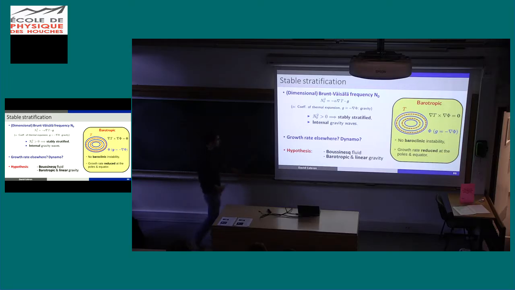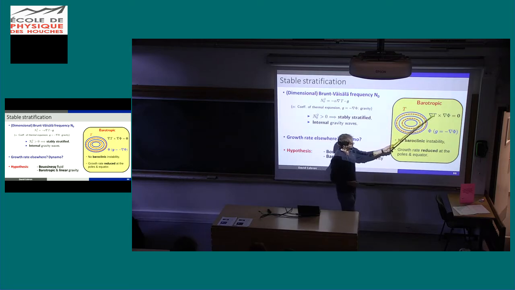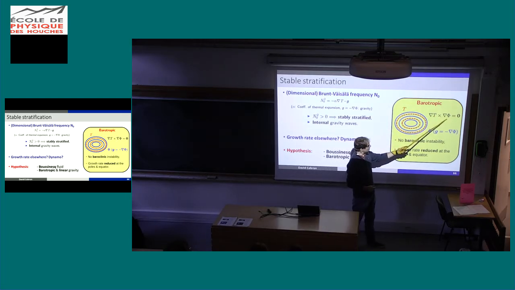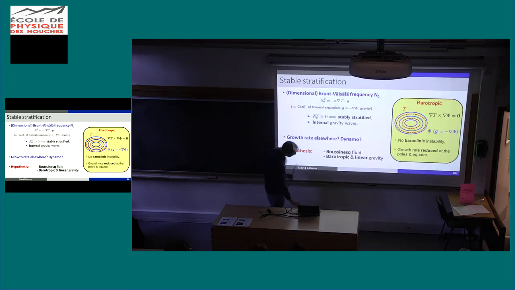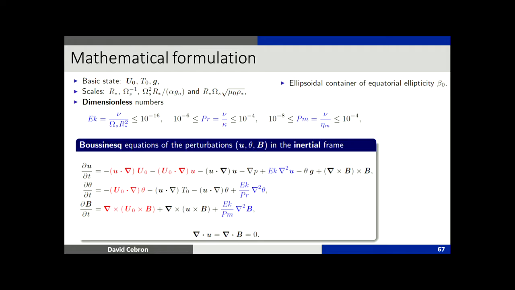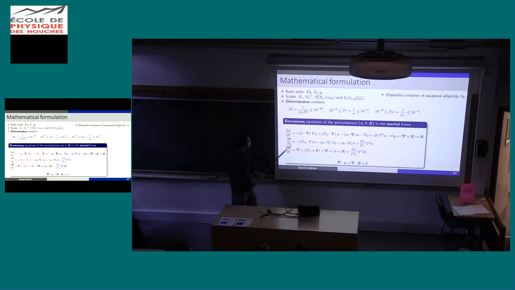So we'll again make the hypothesis of a Boussinesq fluid. We will consider a barotropic state. Barotropic means that ∇T cross g, the gravity, equals 0. It means that we have no baroclinic instability. We don't want that because it's another instability, and we want to focus on the tidal instability. Okay? And we consider linear gravity as is usual for planetary cores. Same scales, basic state, Ekman numbers, you are used to that. For planets, it's this kind of numbers.